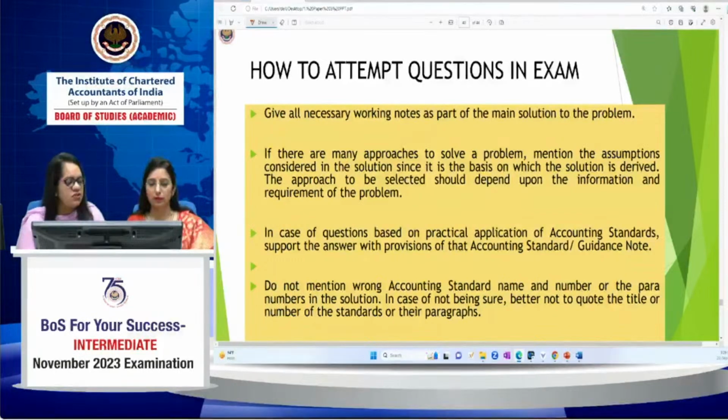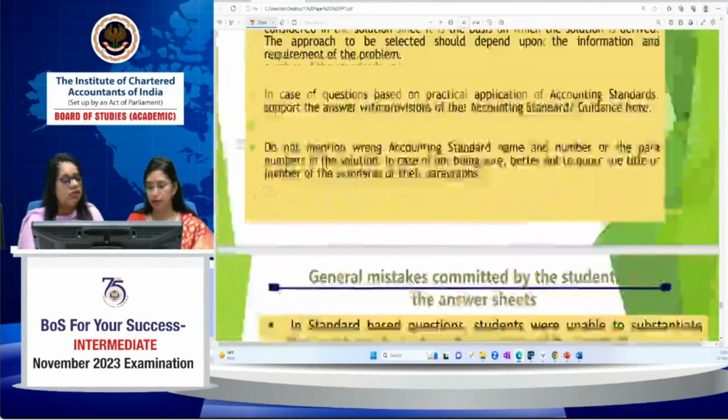In case the question is based on practical application of an accounting standard, support the answer with the provisions of the accounting standard or the guidance note. See, it is right to support the answer with the accounting standard or guidance note, but if you are not aware of the AS number, please do not write it. Do not mention a wrong accounting standard name, number or para number in the solution. In case of not being sure, it is better not to quote the title or the number of the accounting standard or the paragraph.